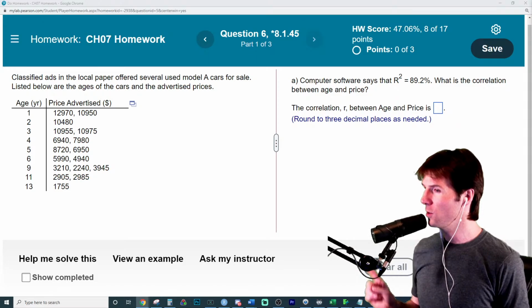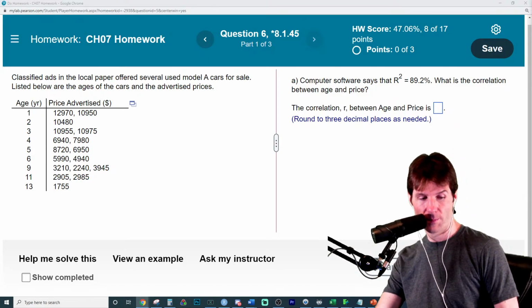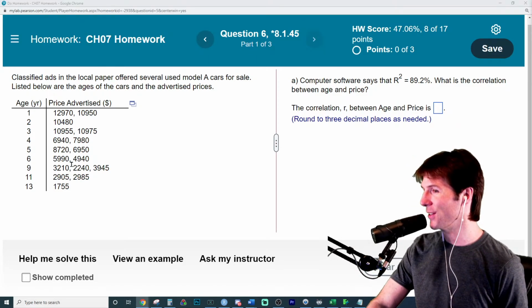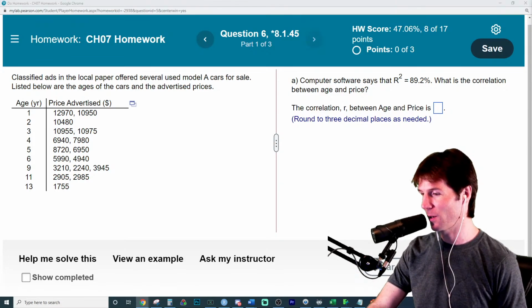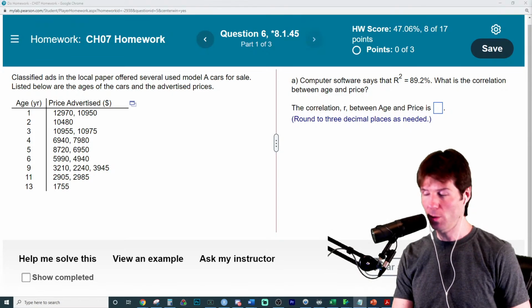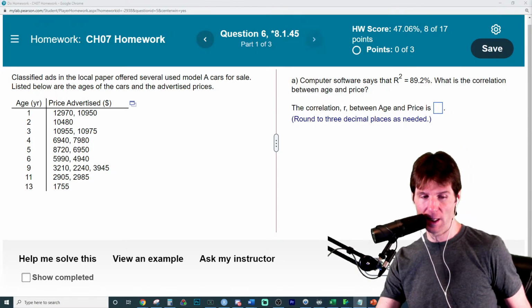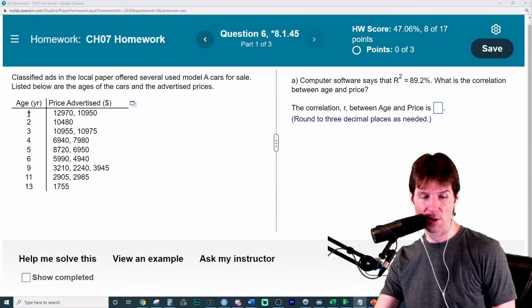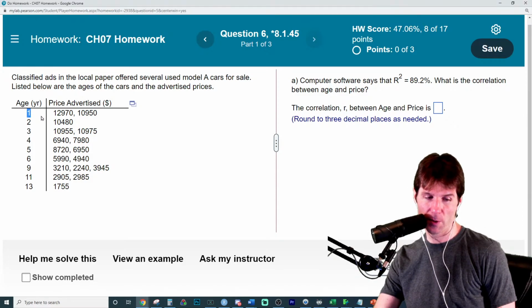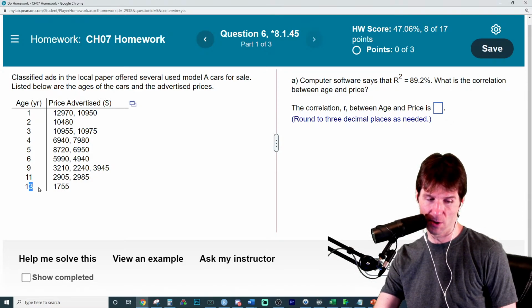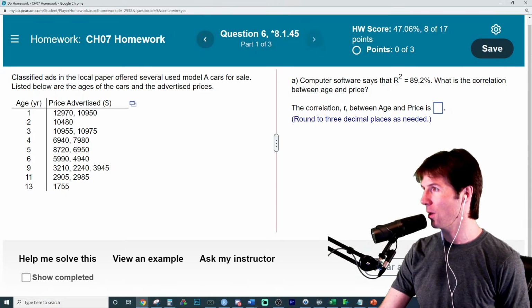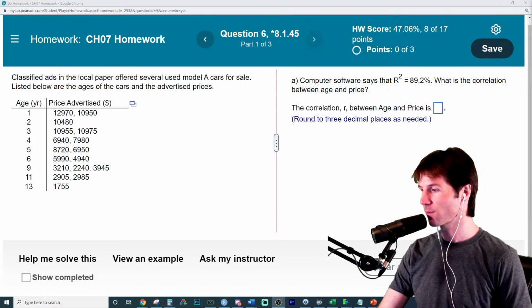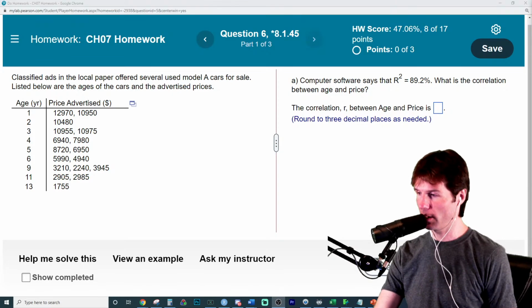Okay. So what you immediately should notice about this data is, what do you think older cars sell for? If you look at the car data right here, you see the car with 1 year old, $13,000, cars with 13 years old. Older cars sell for what? And you can graph this if you want while you're doing this.